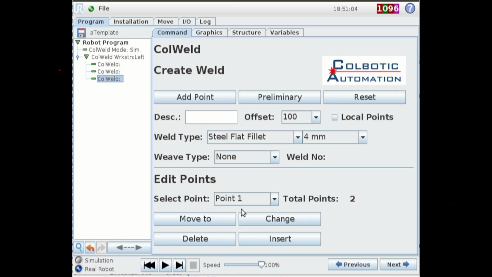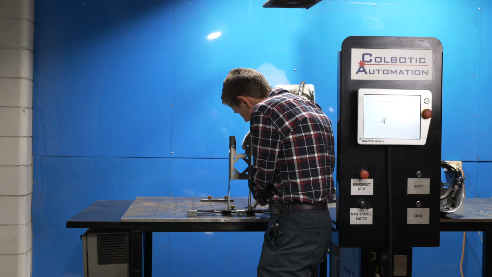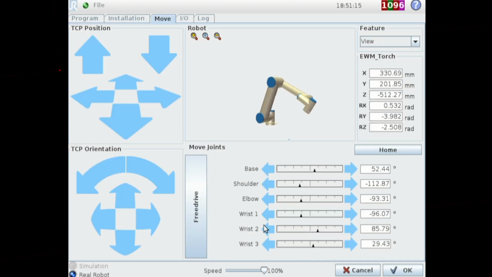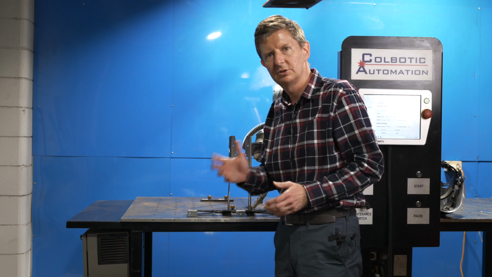So we move to that first point on the third weld. We then move to that point, and then we can just adjust our torch angle slightly. Having done that, we then change that point, and that is it. We are now ready to start welding.